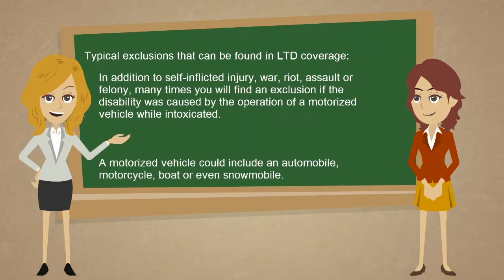But in addition to these, many times you'll find an exclusion to benefits if the disability was caused by the operation of a motorized vehicle while intoxicated. And a motorized vehicle could include both an automobile or a motorcycle or even a boat or snowmobile.